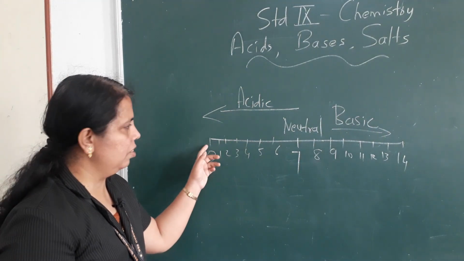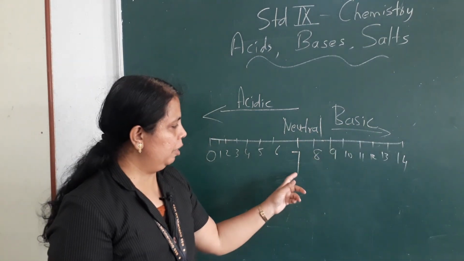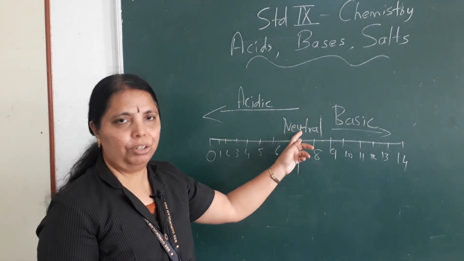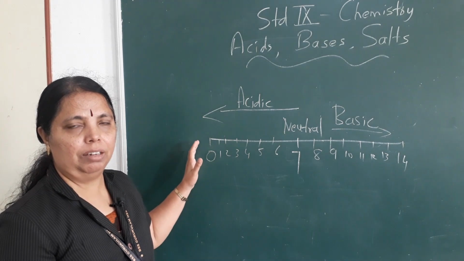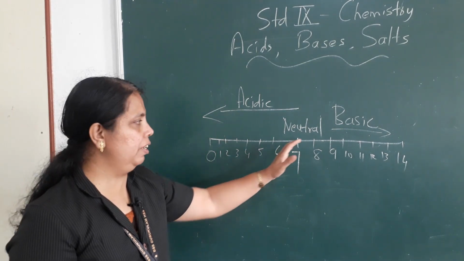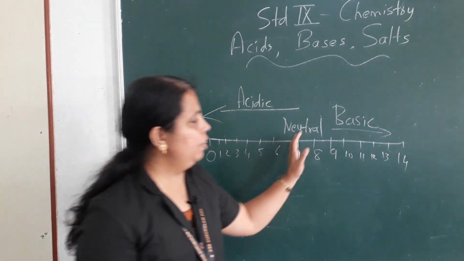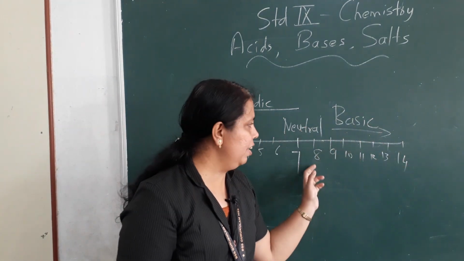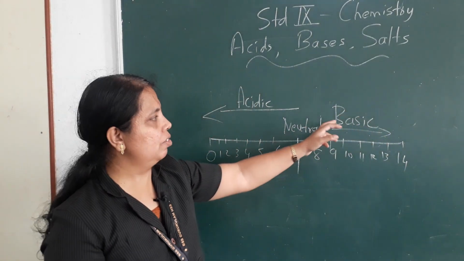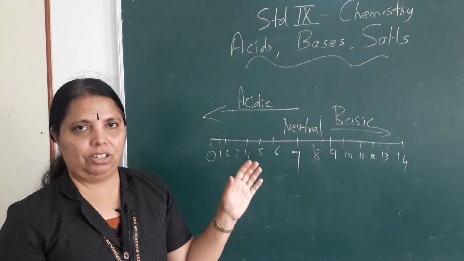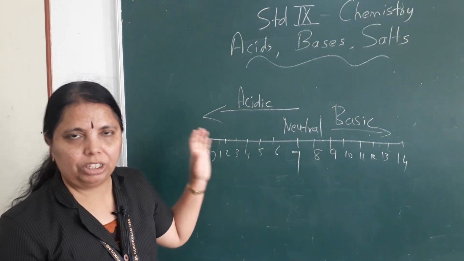If it is above 7, for example 8, 9, 10, 11, 12 and 13, the solutions are basic in nature. So this is the pH scale. It ranges from 0 to 14. If the pH is 7, the solution is neutral. If the pH of the solution is below 7, that solution is acidic in nature. If it is between 7 and 14, that solution is basic in nature. This is very, very important.